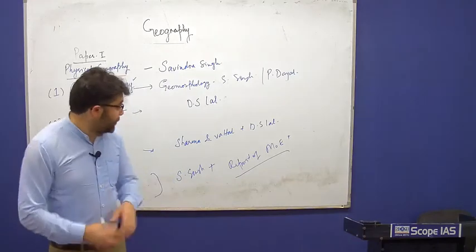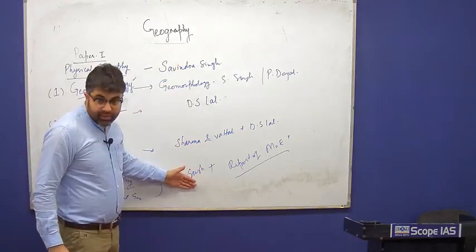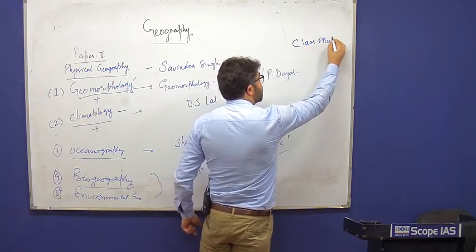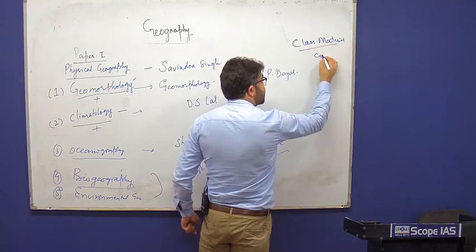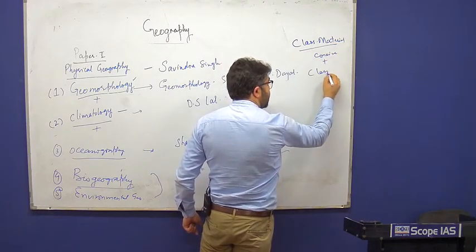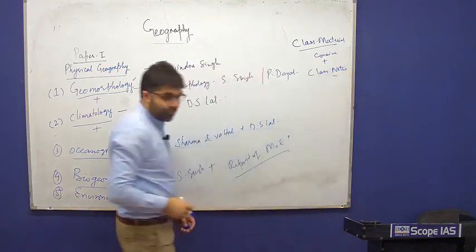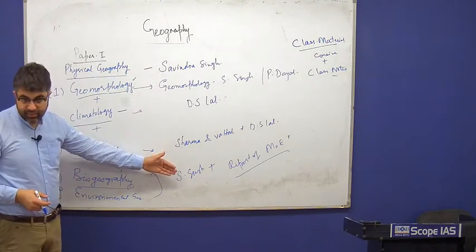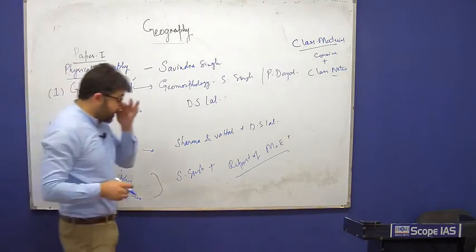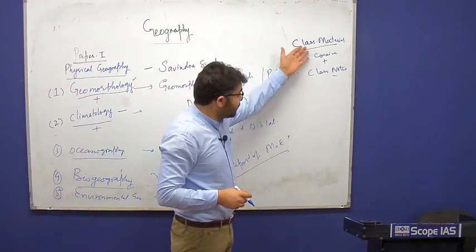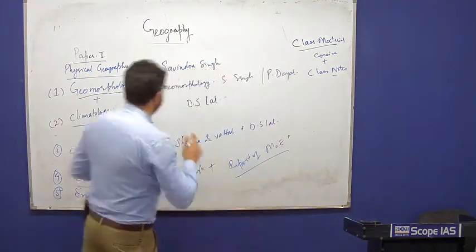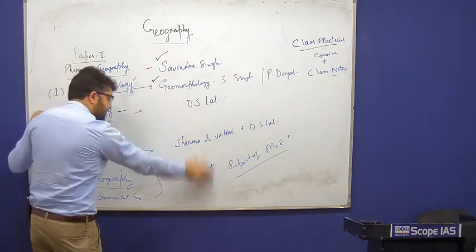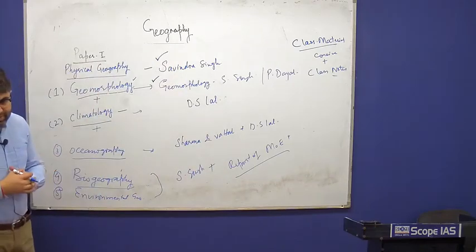But then the biggest question is, do we have ample time to read all this? So that is why we have designed the class material from these sources, which is concise along with class notes, so that we can compile all this material and give it to you, so that you can read it again and again. You need not worry about reading many books. For references, you must take the book Geomorphology by Savindra Singh. Rest you can trust class material and the class notes.